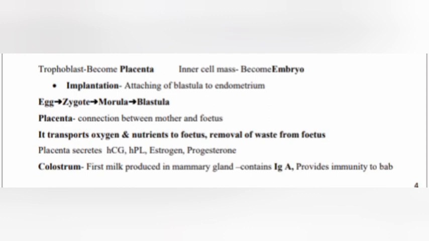Placenta, connection between mother and the fetus. It transports oxygen and nutrients into the fetus and removes waste from the fetus. Placenta secretes HCG, HPL, estrogen and progesterone. Colostrum is the first milk produced in the mammary gland. It contains IgA, providing immunity to the baby.